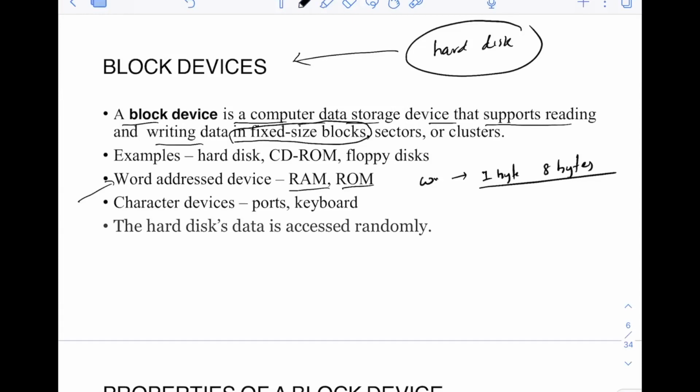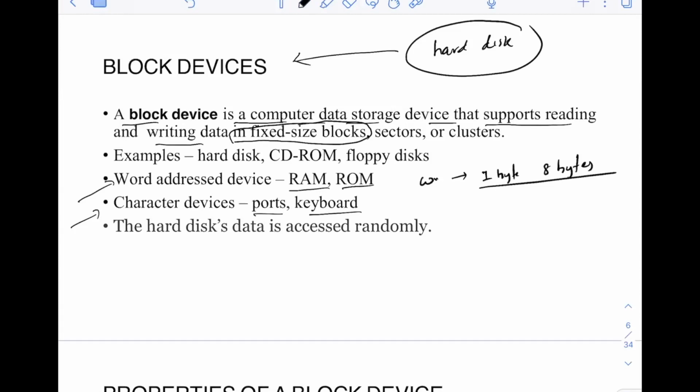You also have character devices, that are ports and keyboards. Here the access is done character by character, not word by word or block by block. That's what happens with your keyboard, right? When you type a character on your keyboard, that character is read. The operating system reads your data character by character.